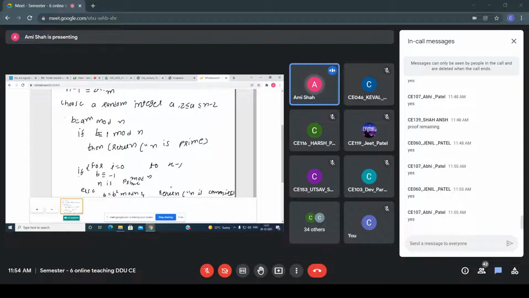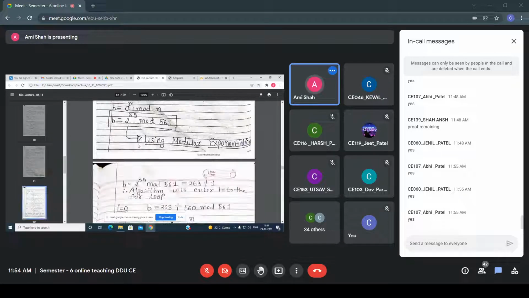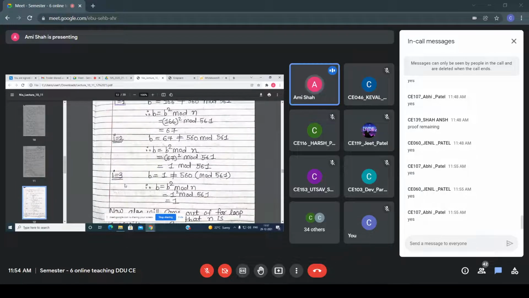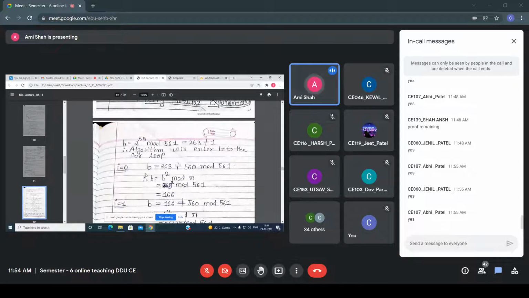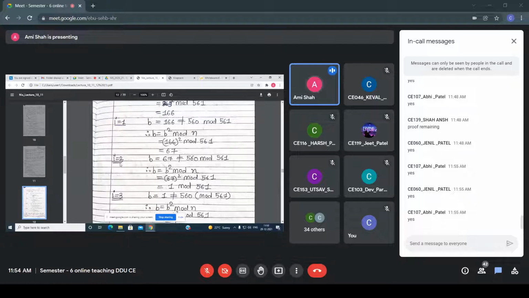Now when this for loop is executed, if the value of b is not -1, then every time it performs b square mod n. All of you know that. So the algorithm enters the for loop. The value of k is 4, so the for loop is repeated from i equals 0 to 3. Every time b equals b square mod n is performed. The first time, I get 166. Again when i is 1, I get 67. And here i is 2.